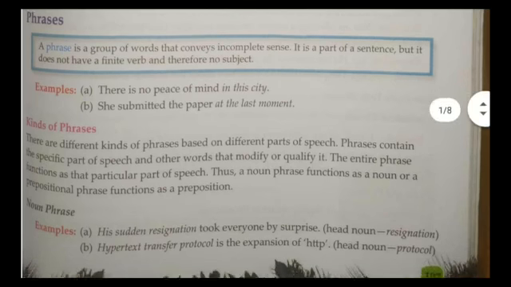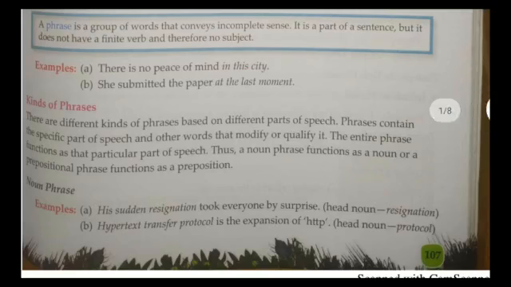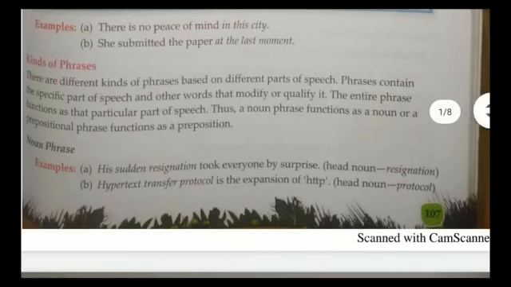Okay, now we'll see what are the kinds of phrases. There are different kinds of phrases based on different parts of speech. Phrases contain the specific part of speech and the other words that modify or qualify it. Okay, you know about modify and qualify, right?